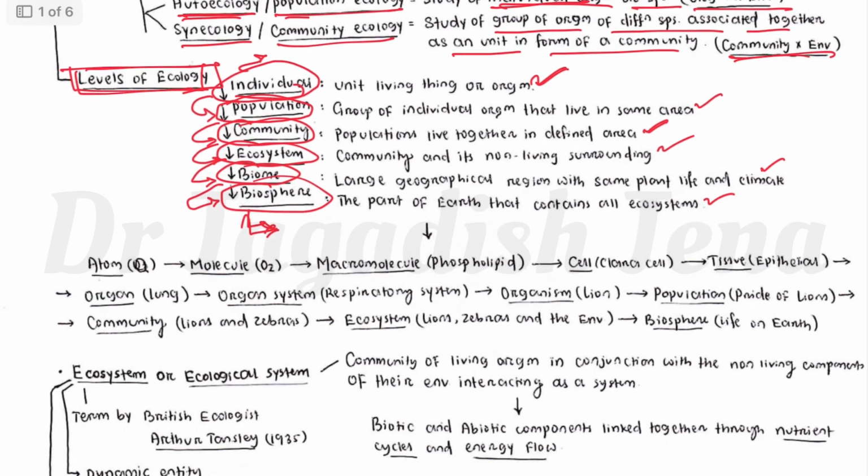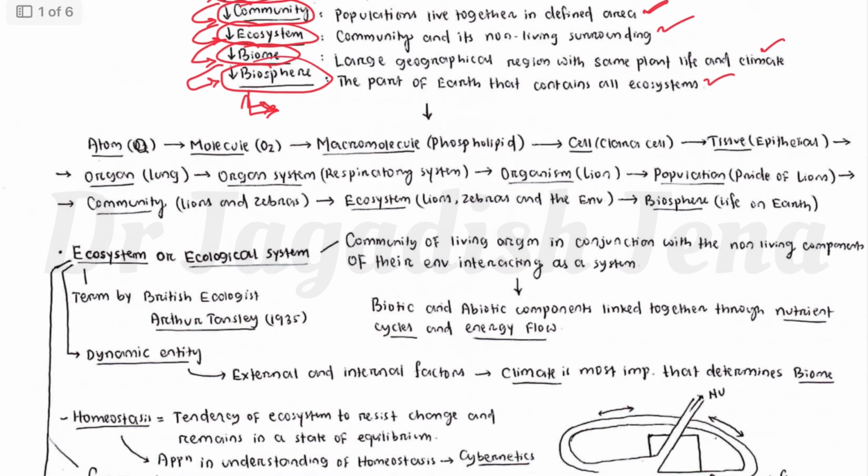Now, how does life form? Life forms from the atom up. These are the strata. The smallest one is the atom or subatom. Then atoms group into molecules, and molecules group into macromolecules like phospholipid. Then they group into cells, and different types of cells are available, like the Clara cell. Then cells form tissue, like epithelial tissue is one example. Like that, different tissues are found.